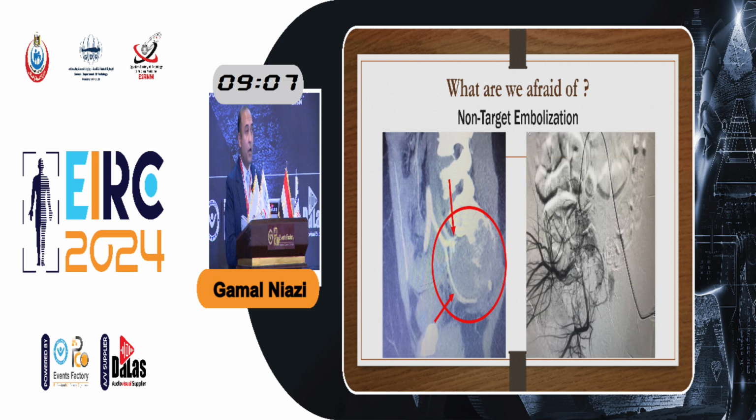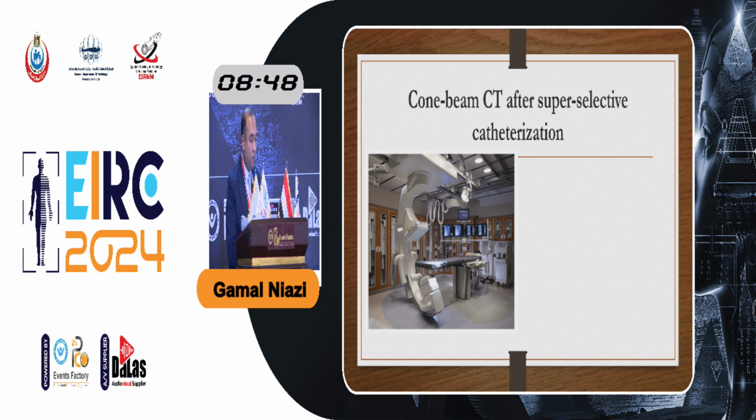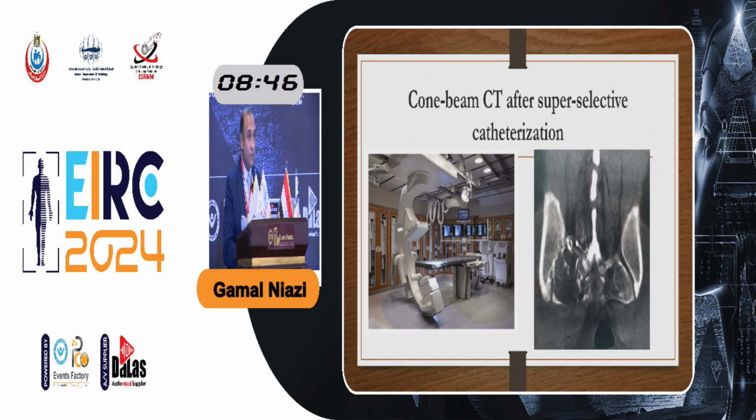As we can see here, there is a crowd of vessels. Sometimes we can get confused. What is the exact artery to be embolized? We can perform angiography in the AP position and then in the lateral position, in the oblique position to detect what are the arteries. But in these cases, cone beam CT will be very helpful to detect that we are in the target artery to be embolized.